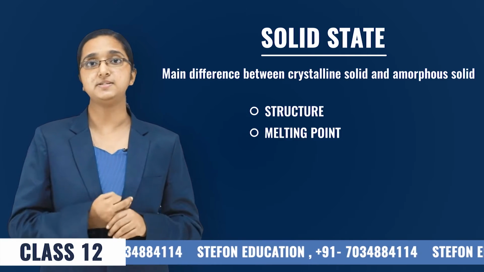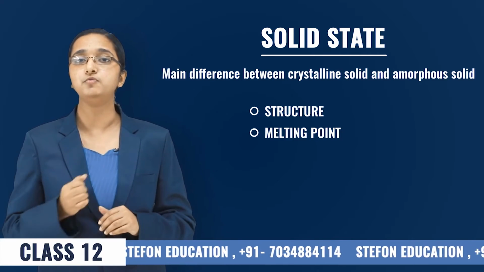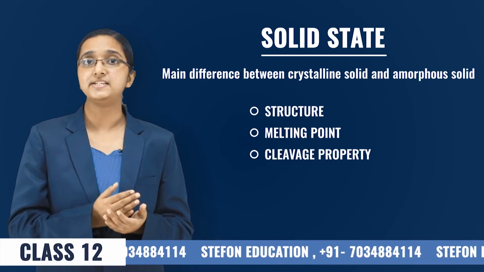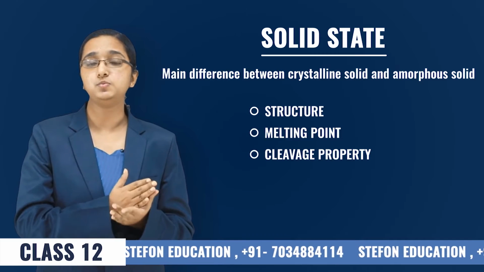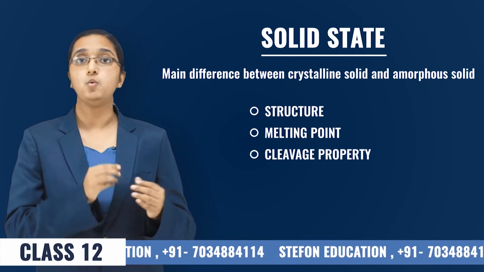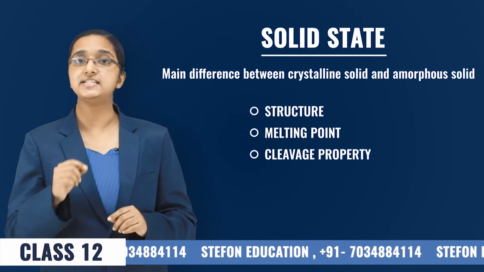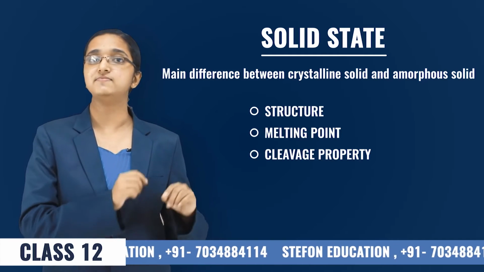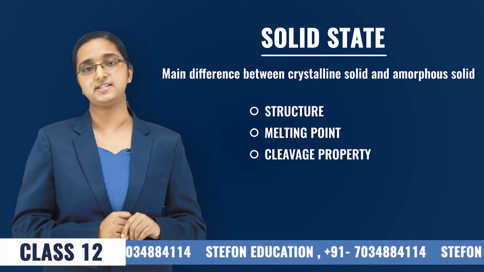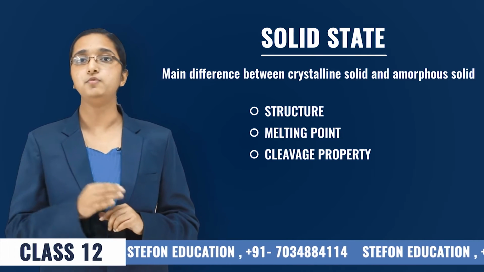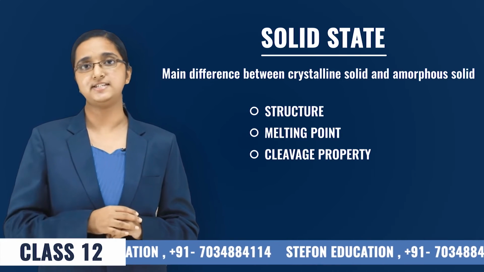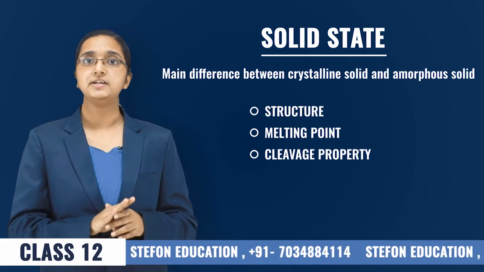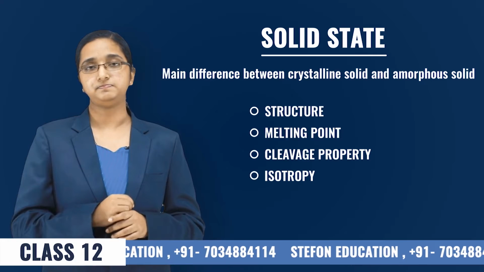The third difference between crystalline solids and amorphous solids is the cleavage property. What happens when the solids are cut with a sharp-edged tool? What happens to the surface? That is the difference between the two. In the case of crystalline solids, we get plain and smooth surfaces, whereas in the case of amorphous solids, we get irregular surfaces. The fourth difference between the two is isotropicity.